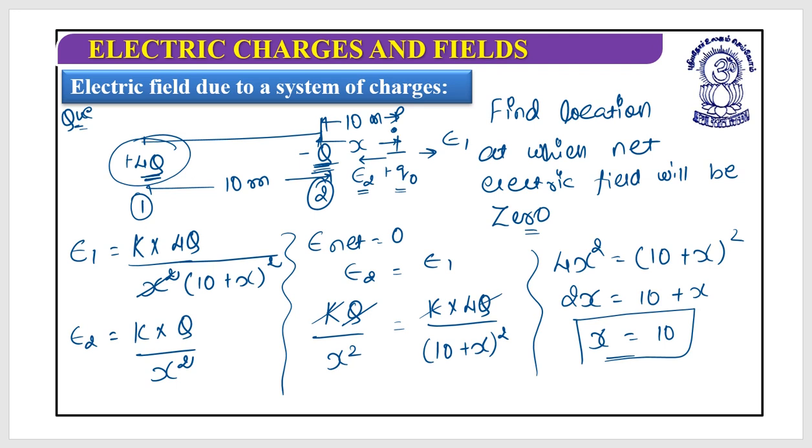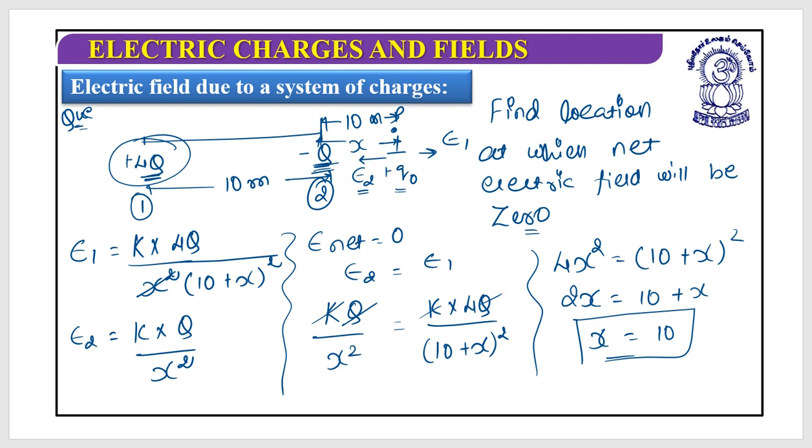So the mistake you make is, first you are in a very hurry. So you calculate x equals 10, then go through the options. In the very first option you will find minus Q, and it is 10 meter from minus Q. You would be happy, tick it and move to the next question.